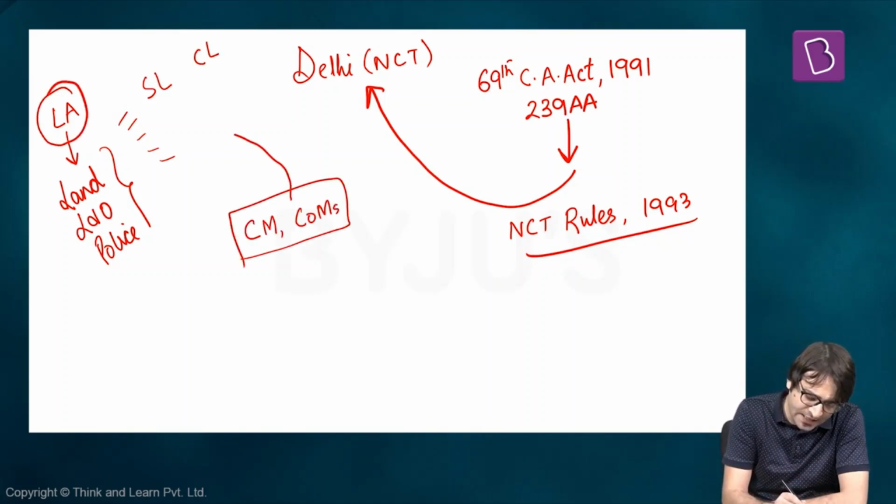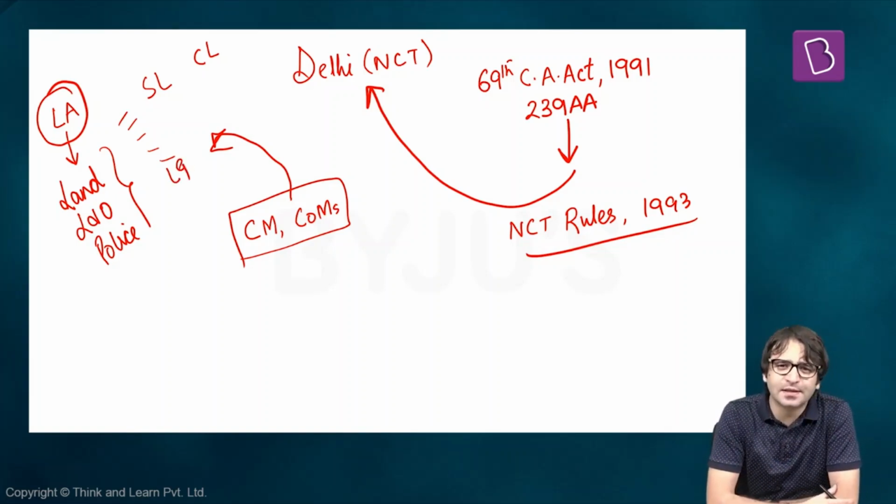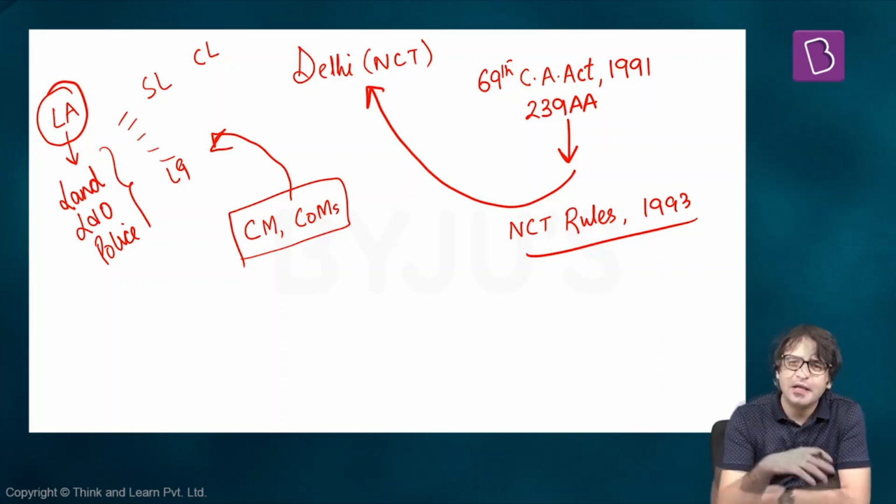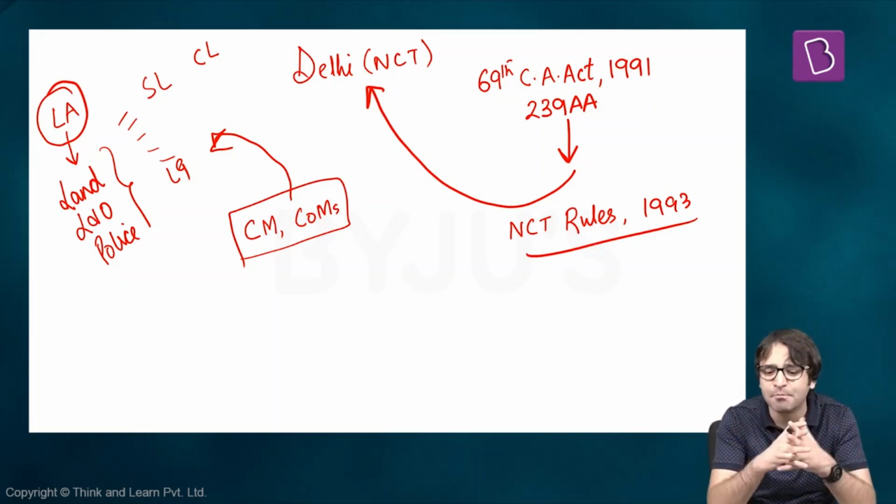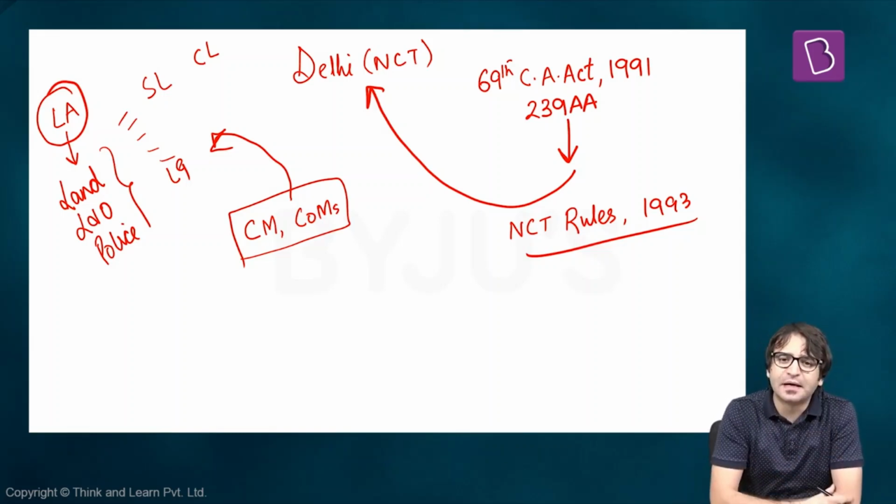And what is the role? The role is to aid and advise the lieutenant governor. Then what happened? Sheila Dixit was the chief minister. There was not much problem because Sheila Dixit was the chief minister. There was a UPA government for a long time. There was not much trouble because the party ruling Delhi and the party ruling at the center were the same. Then came 2013.